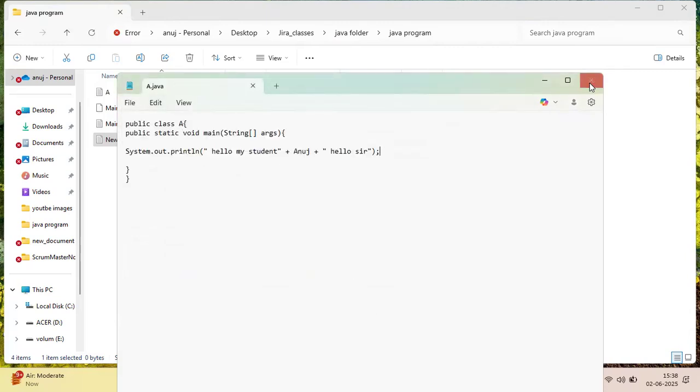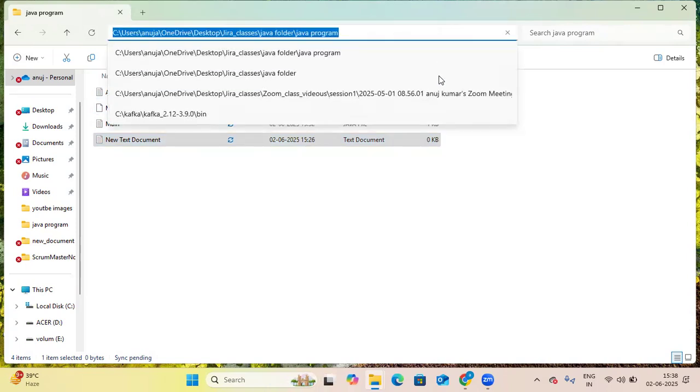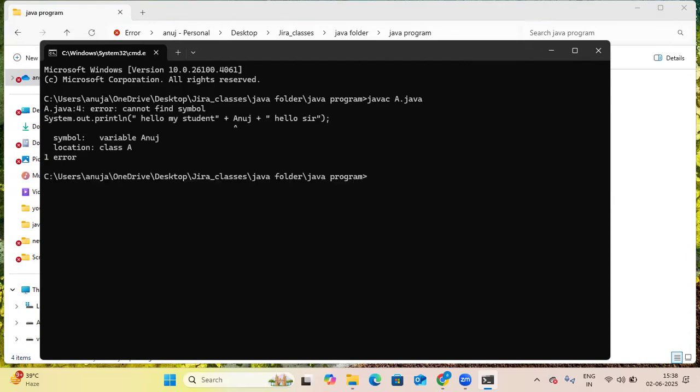Okay. This file is now saved. So now what I will do is close this command prompt and go here. Type cmd and press enter. After that, the Java compiler will compile your Java code. The command is javac, then the file name, A dot java. Enter. If everything is okay, we get the same thing.